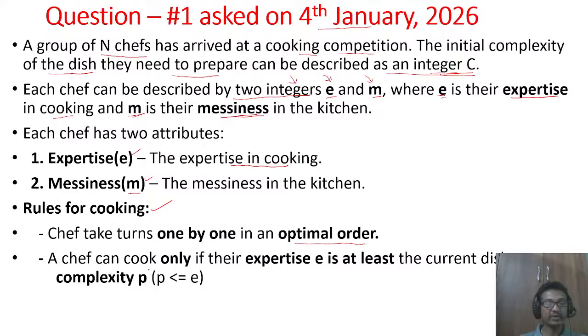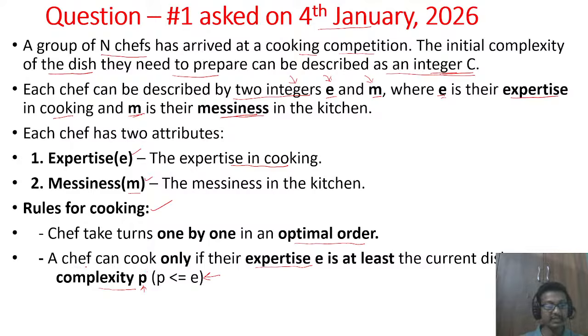Then a chef can cook only if their expertise is at least the current dish complexity described by P. That means the current dish complexity P should be less than or equal to E, the expertise of the chef. In other words, if the chef's expertise is at least the current dish complexity, then he can cook that dish.